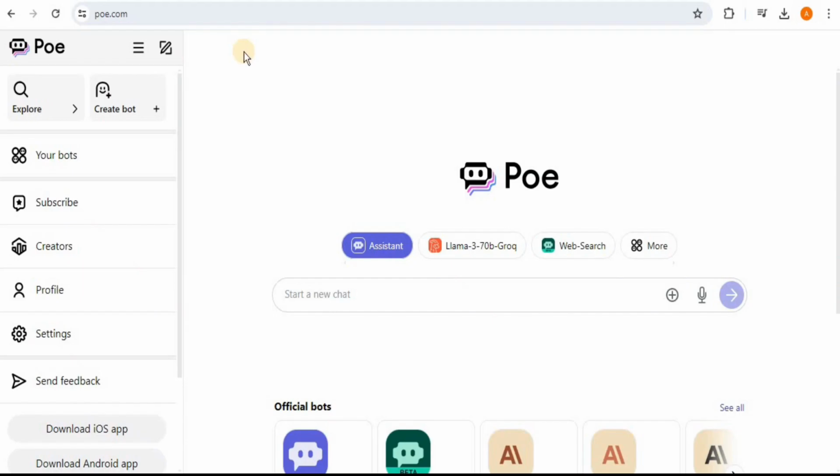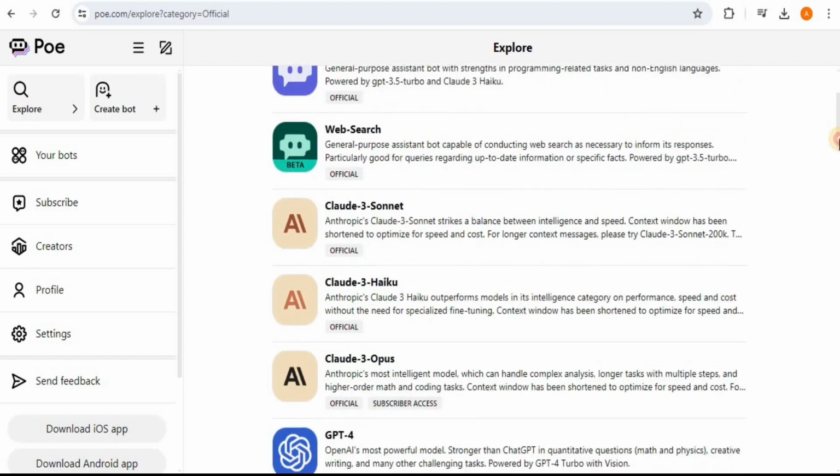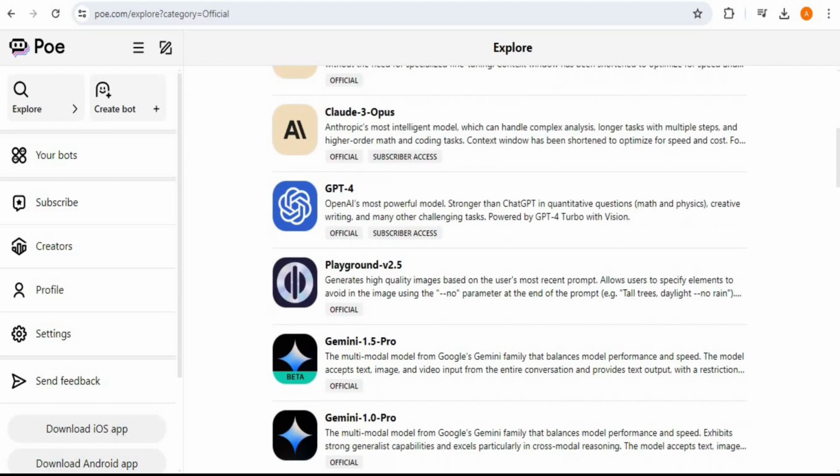Alright, so this is how the Poe interface looks. On the left navigation menu, you can see that there are a bunch of different options to set the settings, profiles, the subscribers, creators, and so on. As I've already mentioned, it allows you to use multiple LLMs at once inside a single chat, and if you are interested in which LLMs are available inside Poe, you simply have to click on this explore button right here, and then from these options you have to go to official, and here is the list of all the available LLMs which you can use.